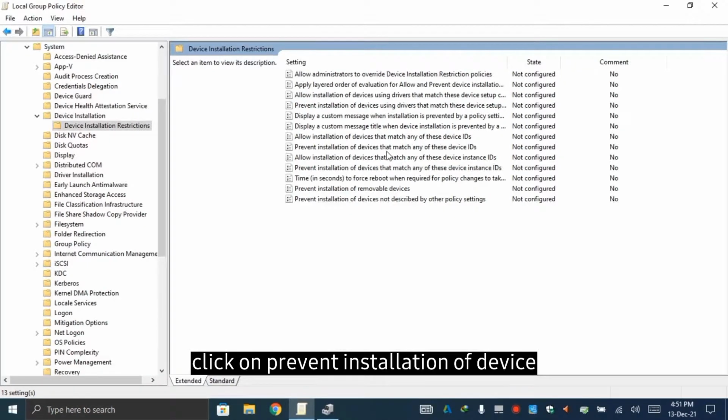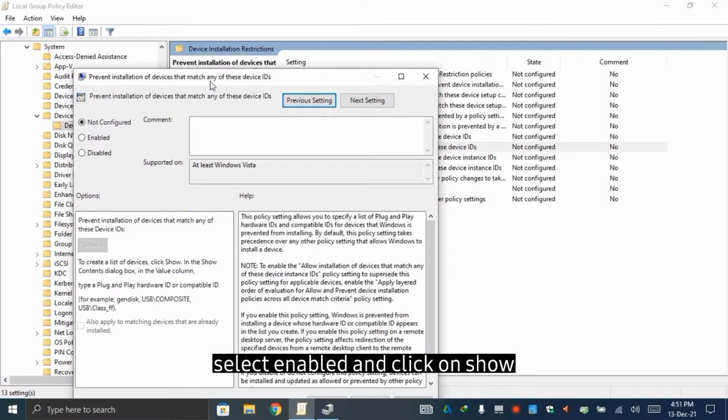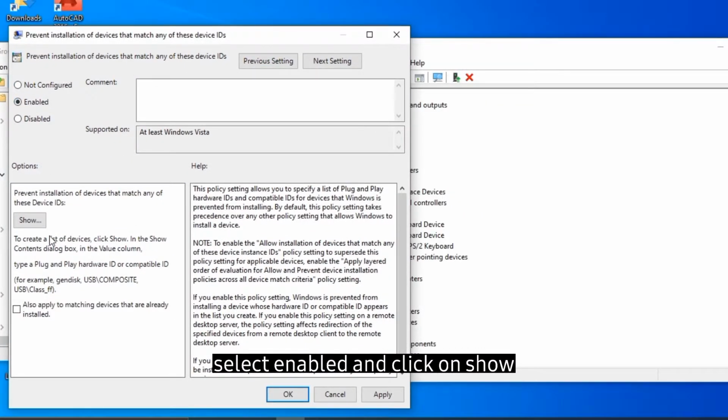Click on Prevent Installation of device that match any of these device IDs. Select Enabled and click on Show.